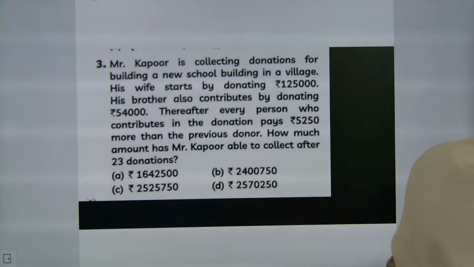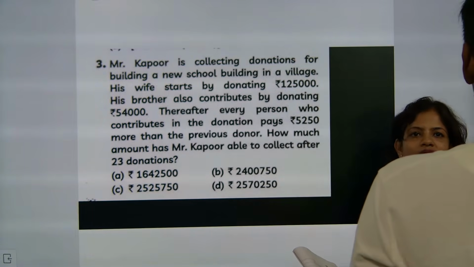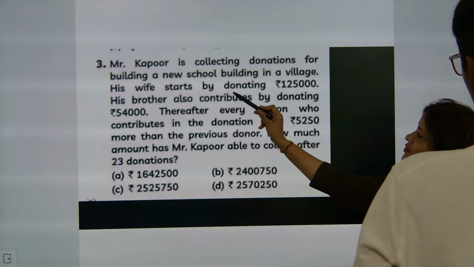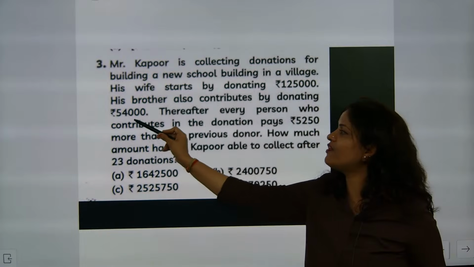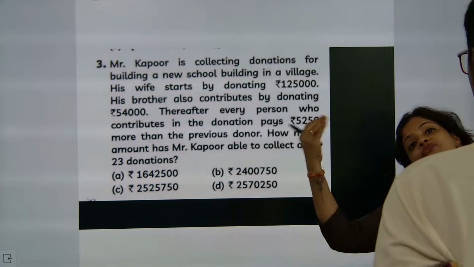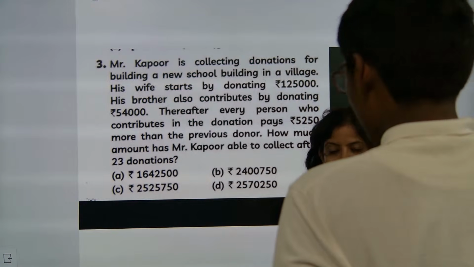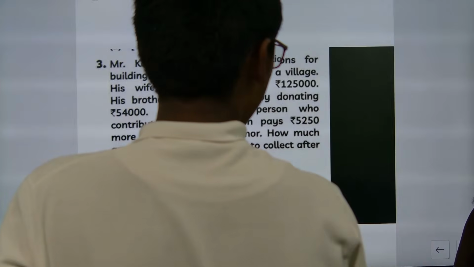You don't add this one, no? This is exactly the balance amount. You have to add in this. The first, she started. His wife started by donating this. His brother also contributed by donating 54,000. After that, only people started contributing. Are you understanding? Please say first. First term is 1,25,000. No. 1,25,000 plus 54,000. No.